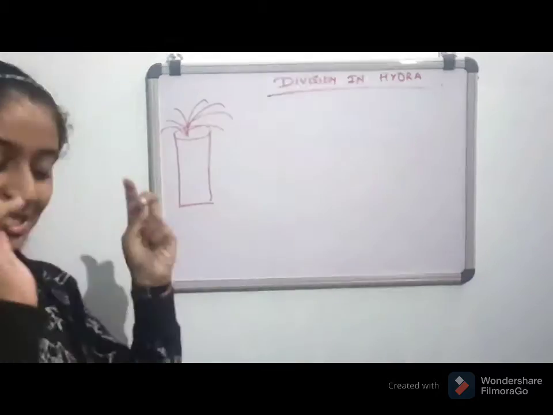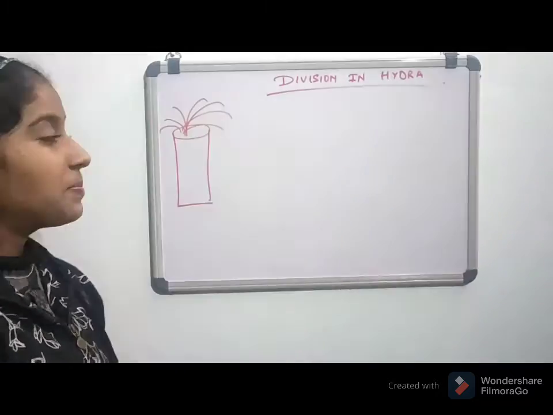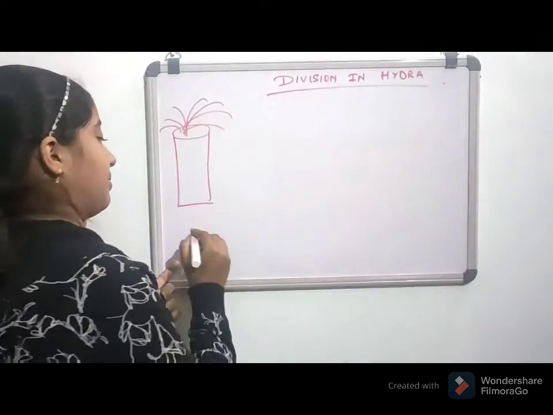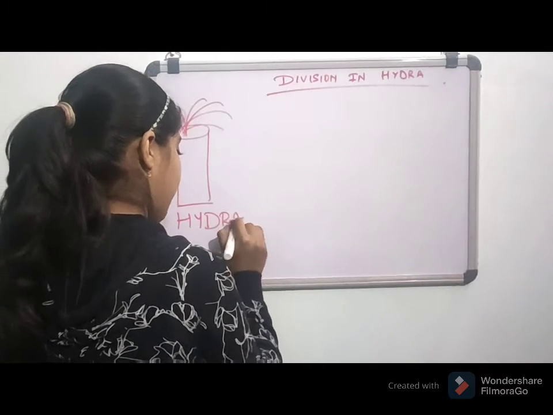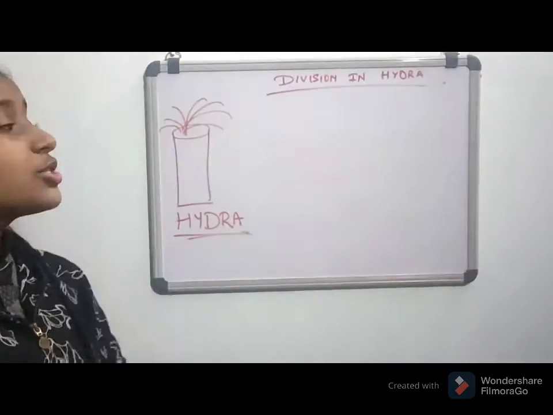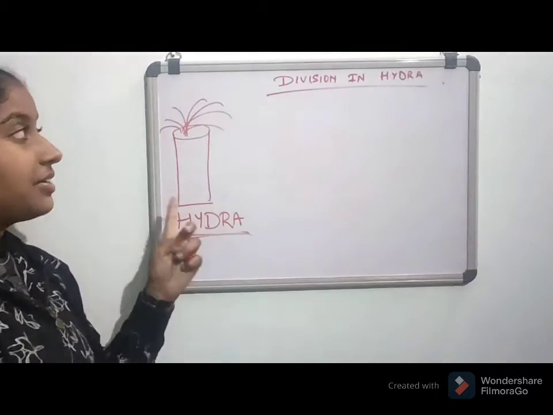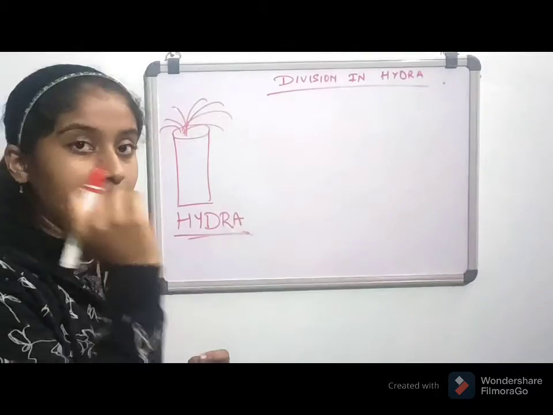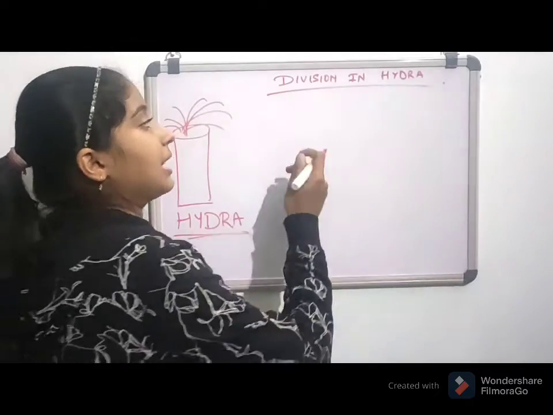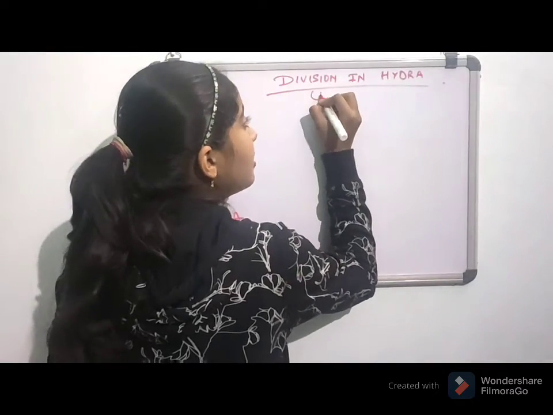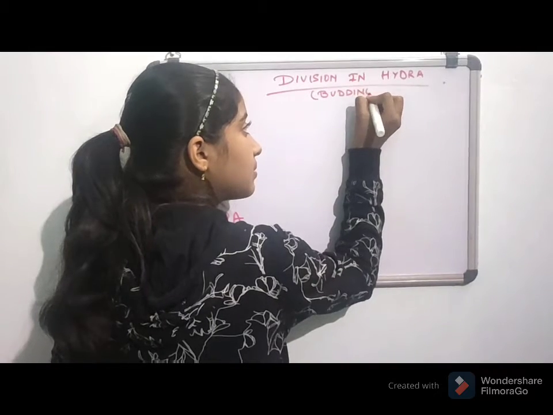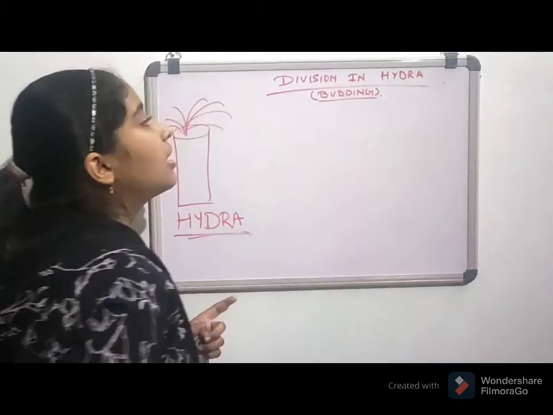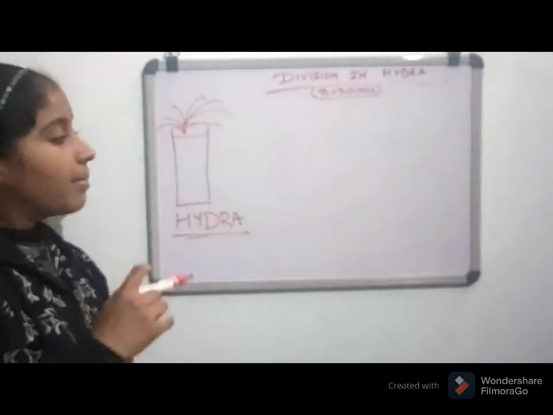Just assume this is a Hydra, it's not the actual Hydra. As I told you, Hydra shows budding.